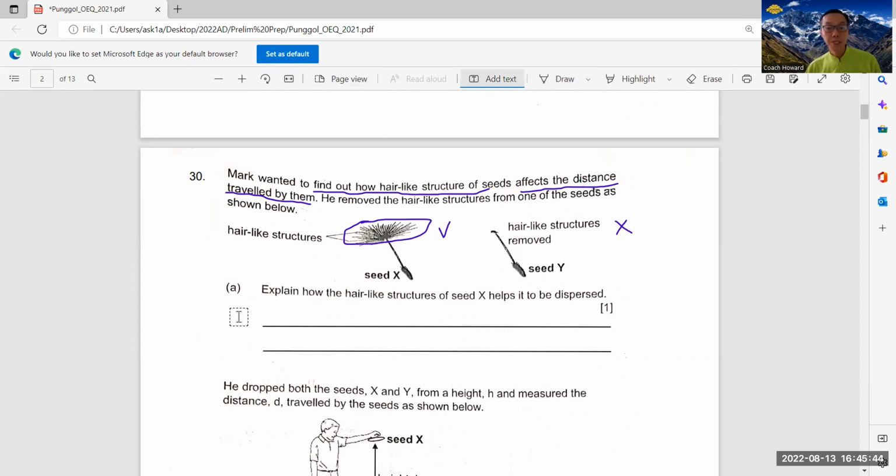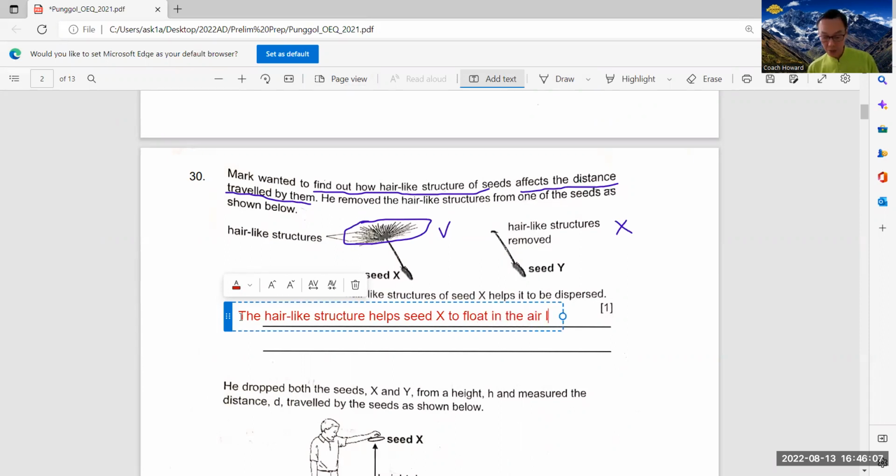Okay, so you say the hair-like structure helps seed X to float in the air longer.